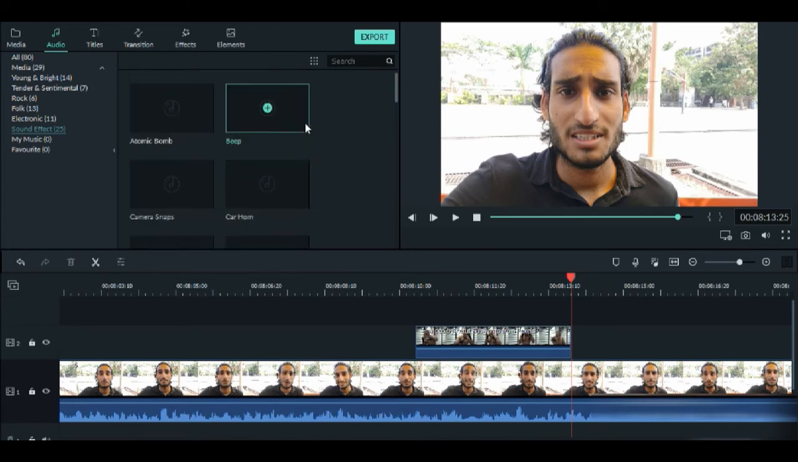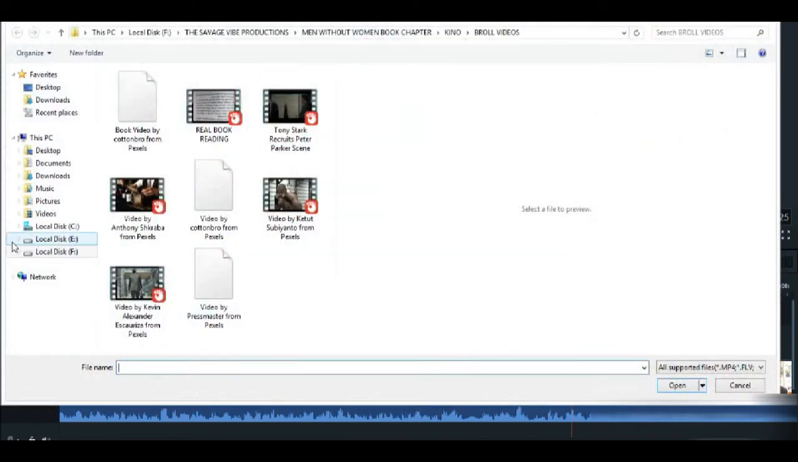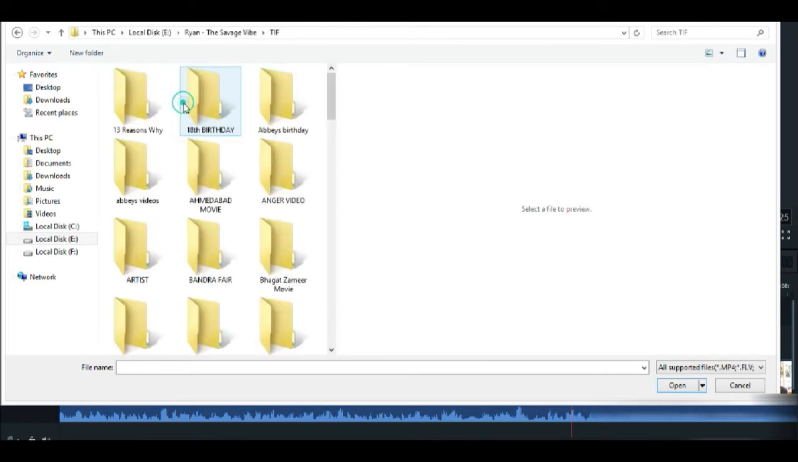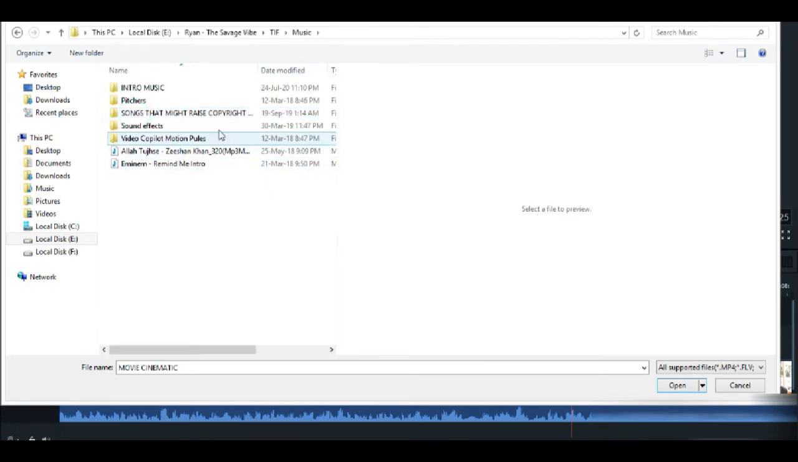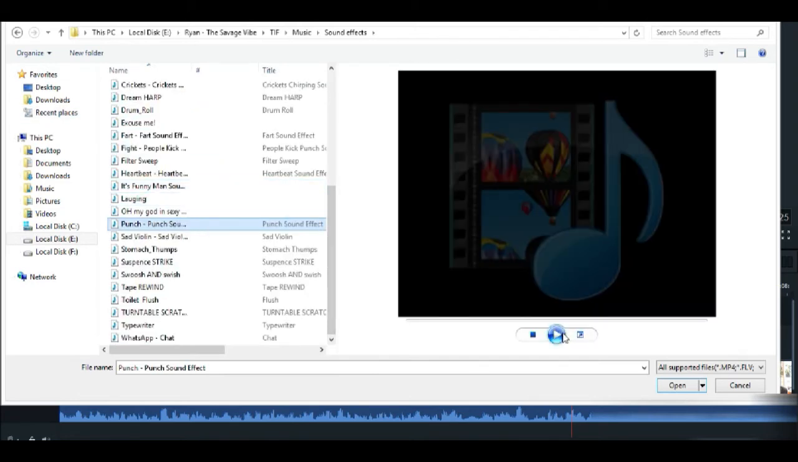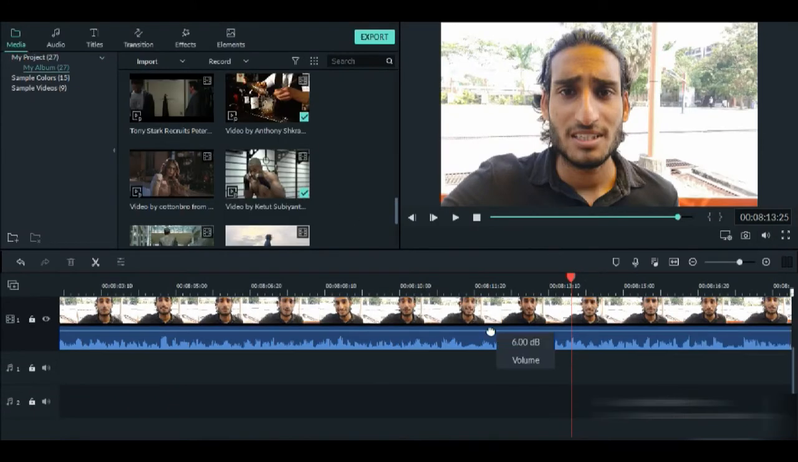Okay, so we gotta import that sound. I do have those sounds, so you can even download sound effects. So do download sound effects, it's very essential. I need a punch sound effect, and right here I have a punch sound effect. I need multiple punch sound effects, so let's go for fight. Yeah, this one. It's a bit funny.